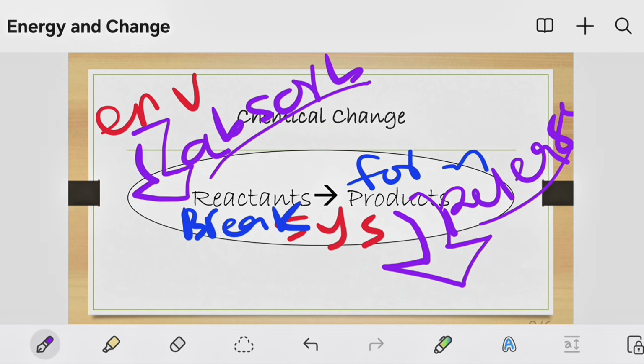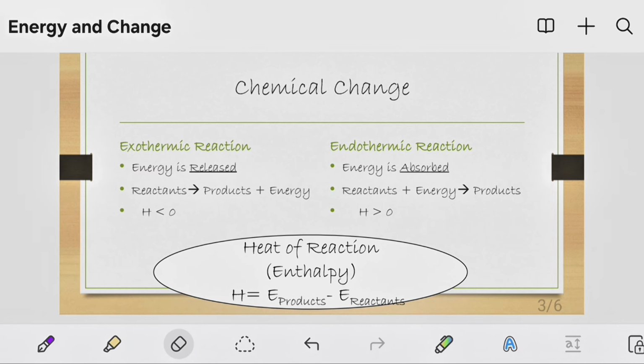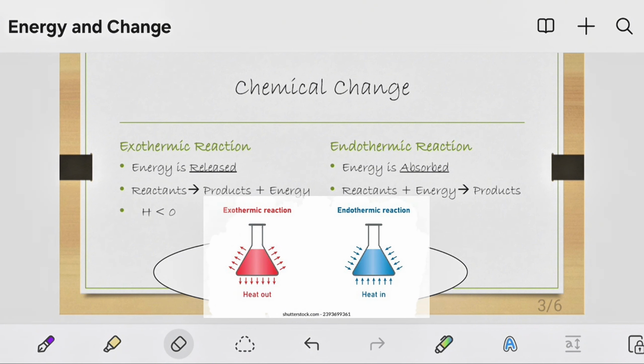Depending on how much is absorbed by the system, or how much is released by the system, we can talk about an exothermic or an endothermic reaction. We differentiated between the two in our previous session.